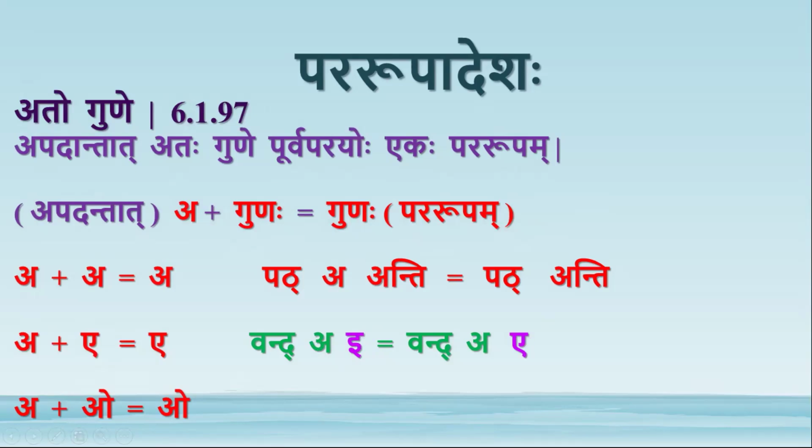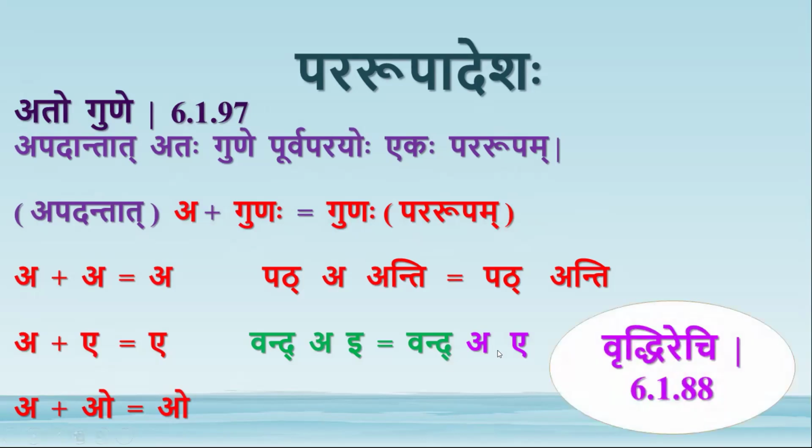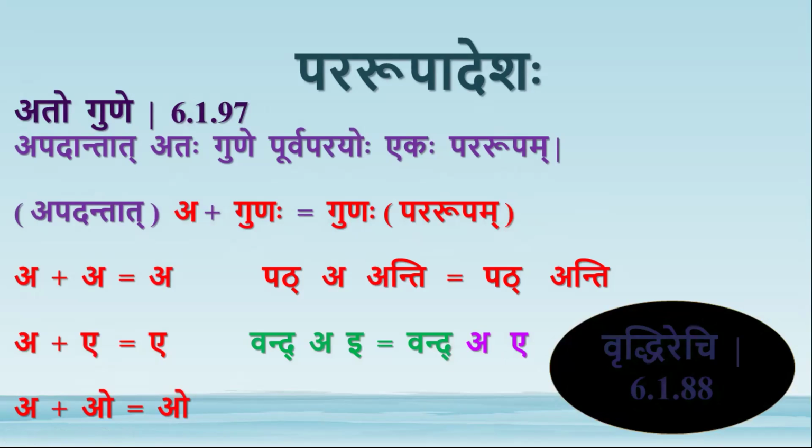So then at this stage there is akara followed by ekara. This akara is not at the end of a pada. So this vanda plus a is not a pada and it is followed by a guna letter. E is a guna letter. So at this stage we know that vriddhirechi is applicable, but by blocking vriddhirechi, this sutra ato gune gets applied.